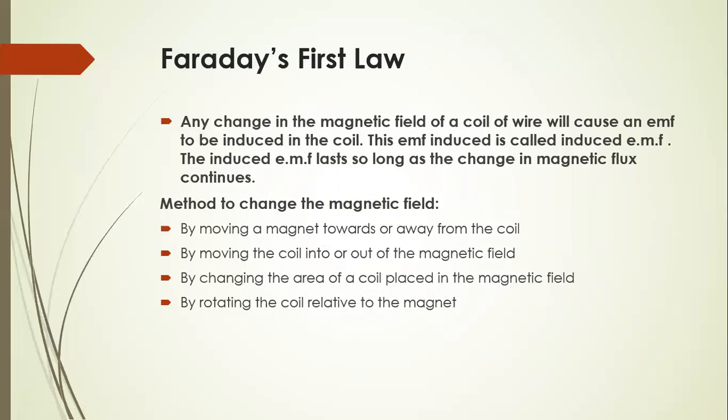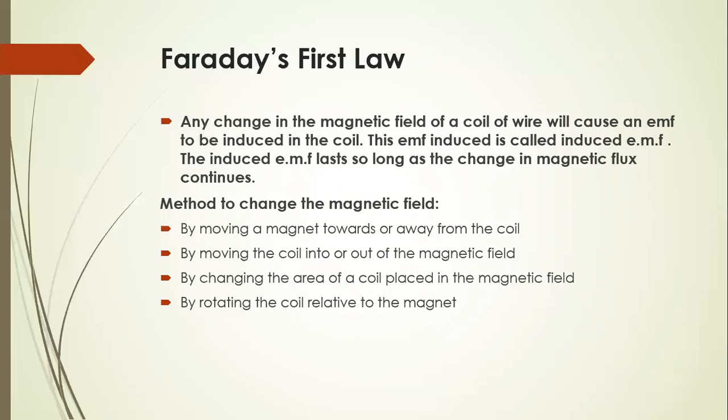In both cases, the galvanometer showed deflection, indicating that EMF is induced in the coil. When there is no relative motion between the magnet and the coil, magnetic flux linked with the coil remains constant. That's why the galvanometer shows no deflection.